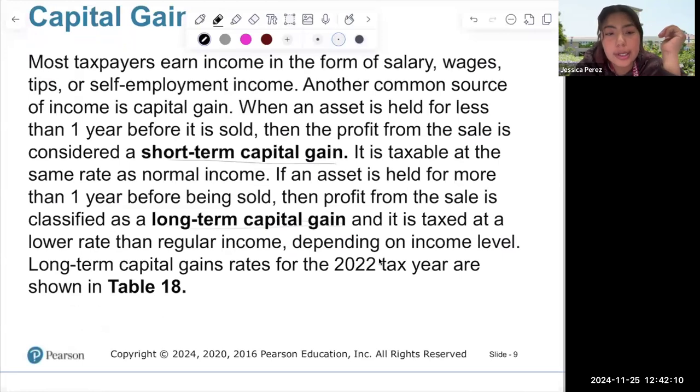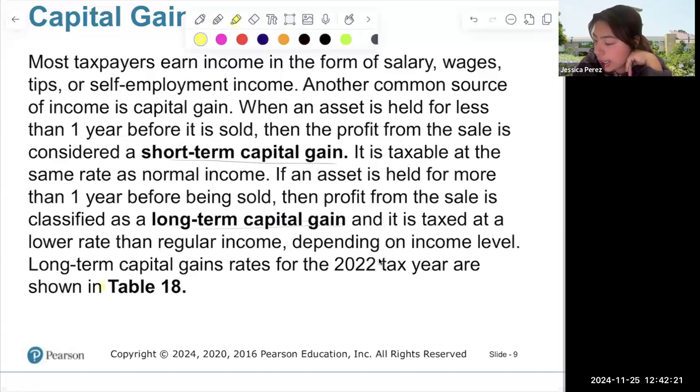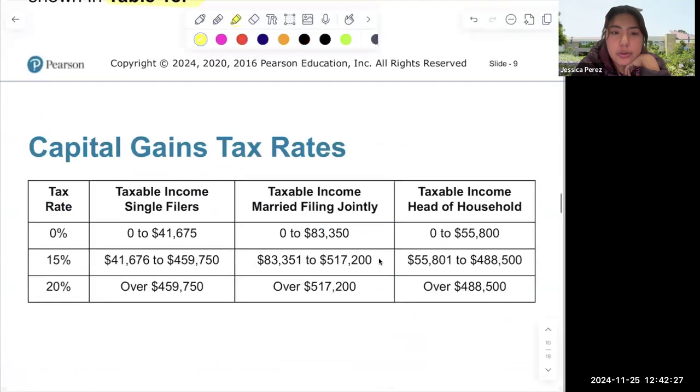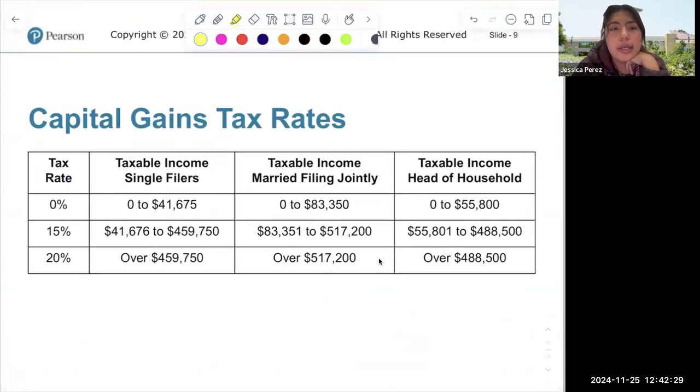And it's also taxed at a lower rate than regular income, depending on the income level. The long-term capital gains rates in the 2022 year are shown in Table 18, and Table 18 and 17 are both shown in your modules. So here we have an example. There are capital gains taxes. So these are the taxable income for single, the taxable income for married, the taxable income for head of the household.